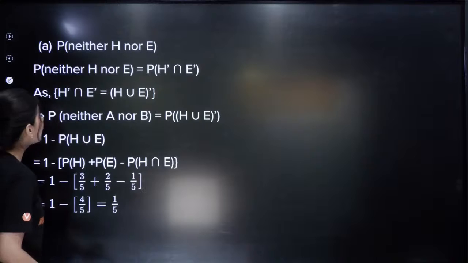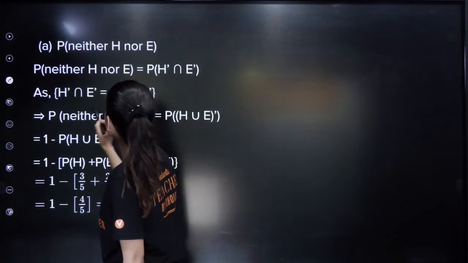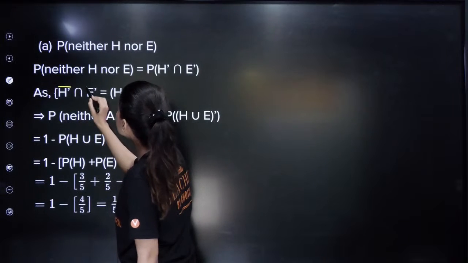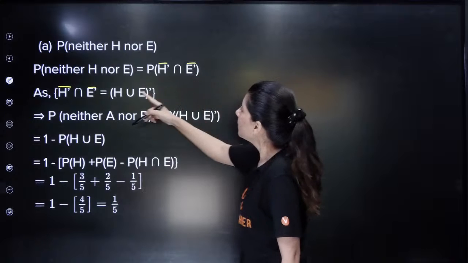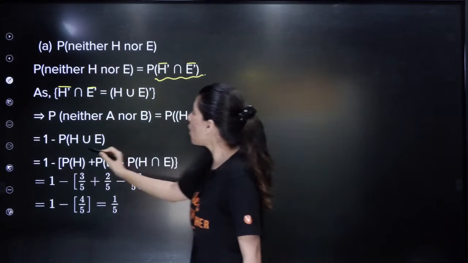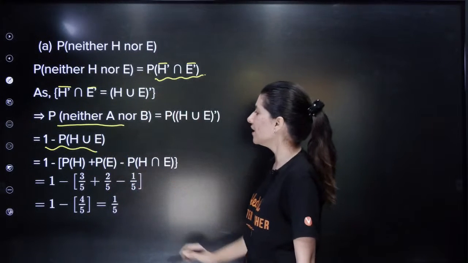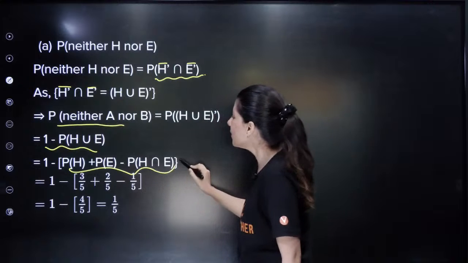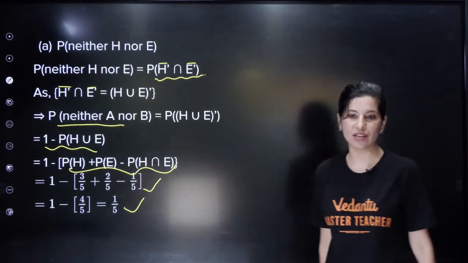Now what we are looking for is neither Hindi nor English, that is probability of H bar intersection E bar. Neither H nor E is 1 minus P of H union E. You can directly apply this formula, plug in the values, and 1 by 5 will be the answer. Solution done.